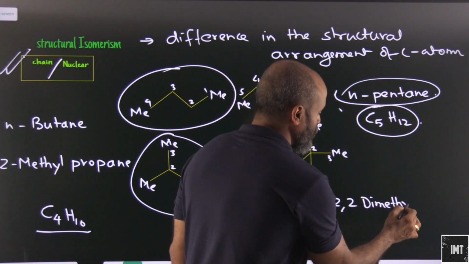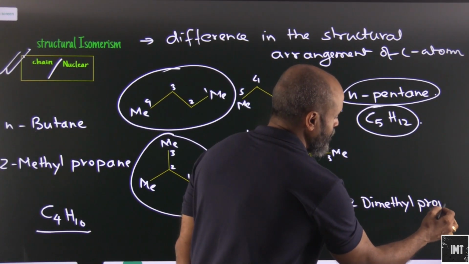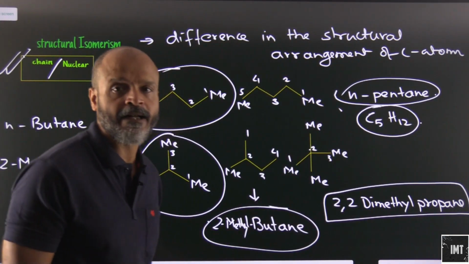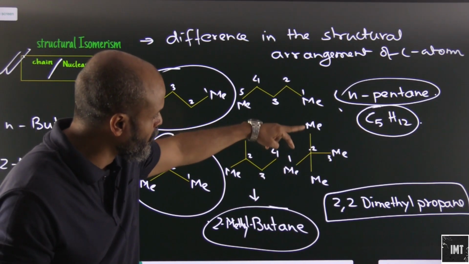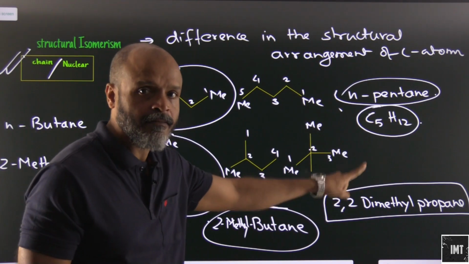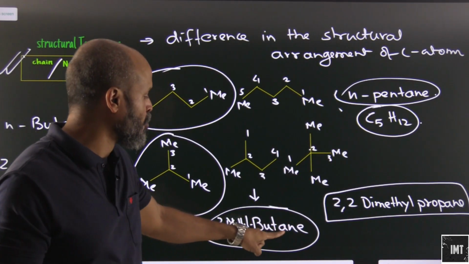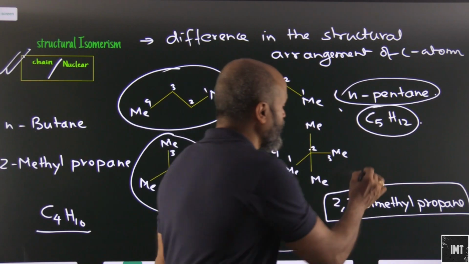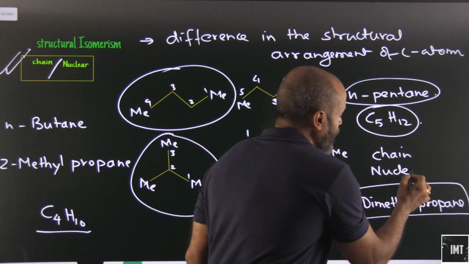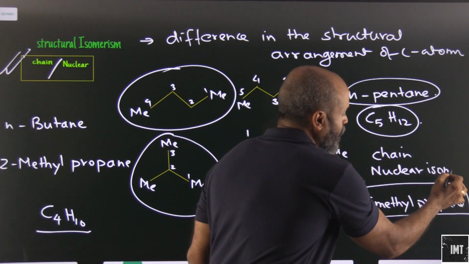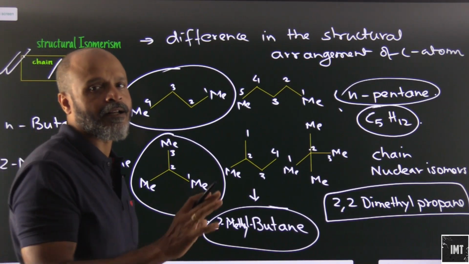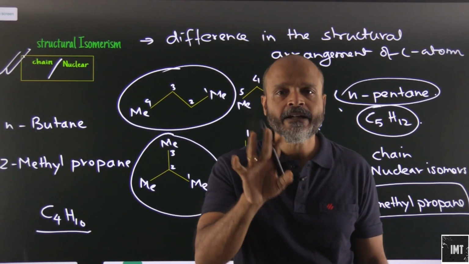2,2-dimethyl propane. Why propane? Because obviously it has 3 carbon atoms and 2,2-dimethyl propane. So 2,2-dimethyl propane, n-pentane and 2-methyl butane. All of them are chain or nuclear isomers. They just have a difference in the arrangement of carbon atoms, or rather the chain of